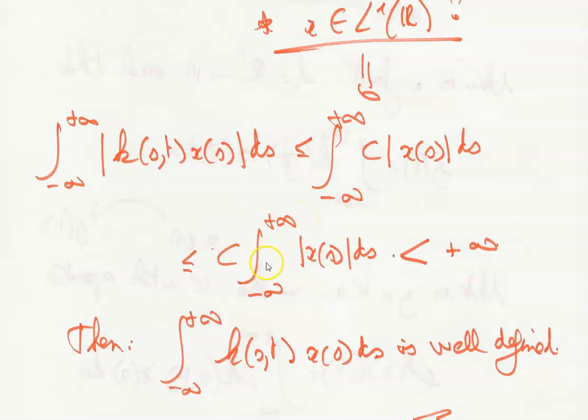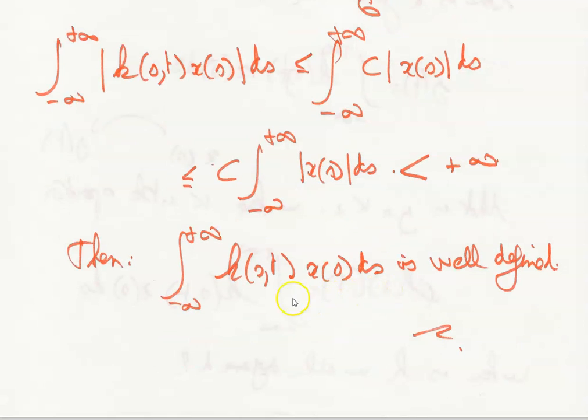So this is less than C multiplied by the integral from minus infinity to plus infinity of the absolute value of x(s) ds, and this is less than infinity. This is bounded. This is convergent. So then we can say that the integral between minus infinity and plus infinity of k(s,t) x(s) ds is well defined.